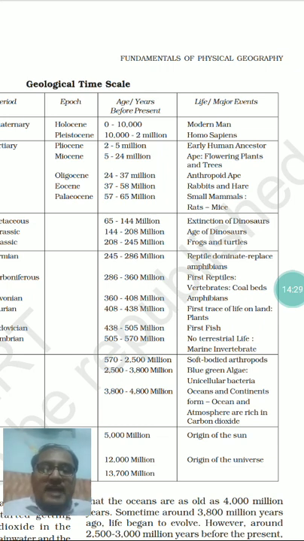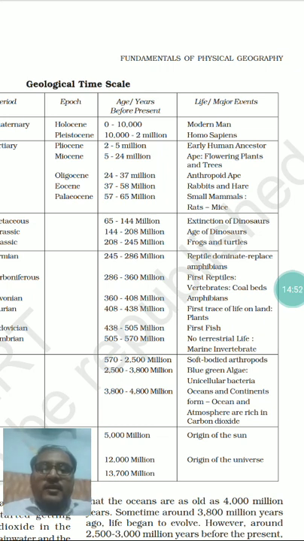There was no animal or organism at that time. Then comes the time of amphibians, around 360 to 408 million years ago from the present.